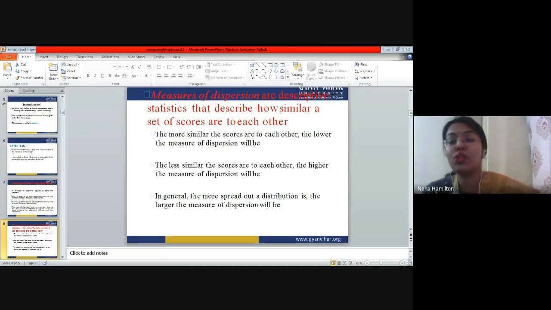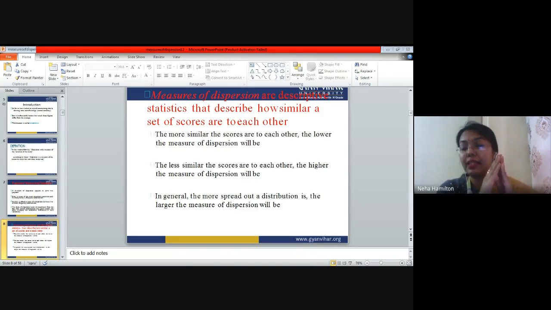If the scores are not similar to each other, if there is a lot of difference in the scores, the dispersion is going to be high. In general, the more spread out a distribution is, the larger the measure of dispersion will be, right? So how much spread your graph has will decide how much dispersion your graph is having, right?